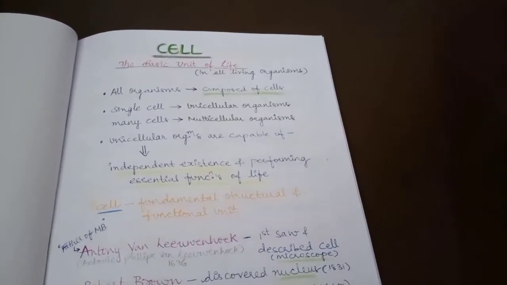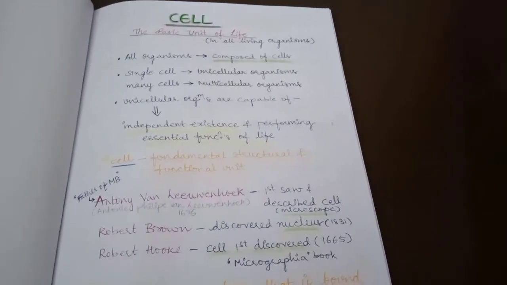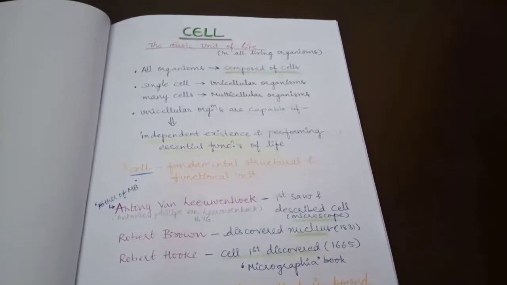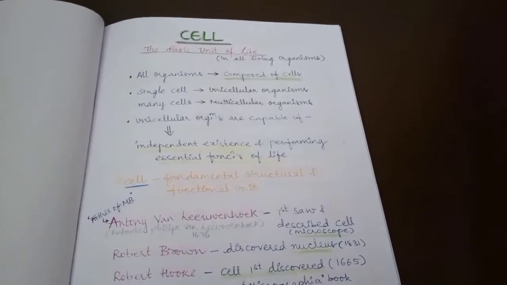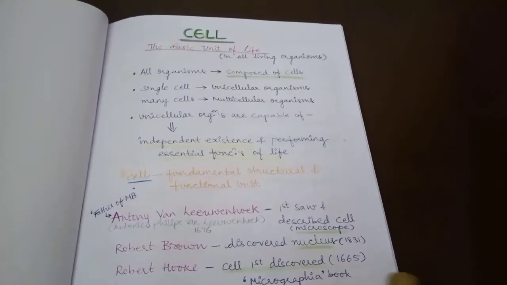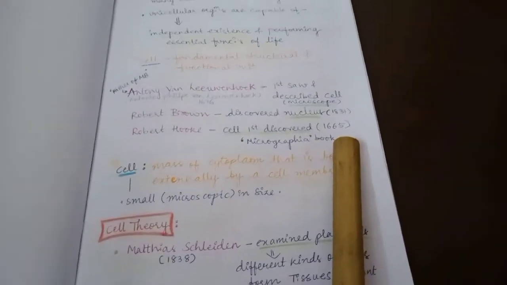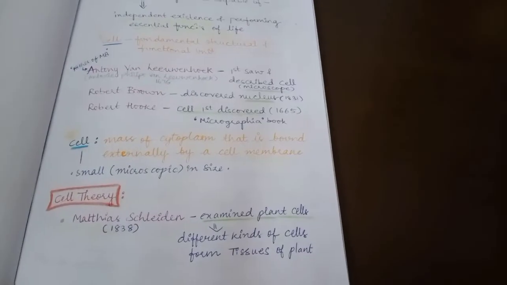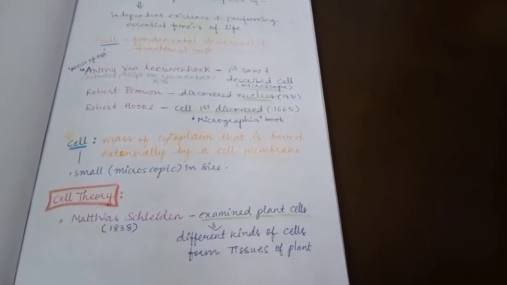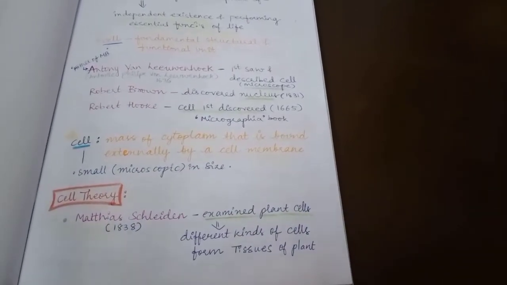Antony van Leeuwenhoek was the first person to see the cell under the microscope, but Robert Hooke in 1665 discovered cell first, and his observations were written in the book Micrographia.